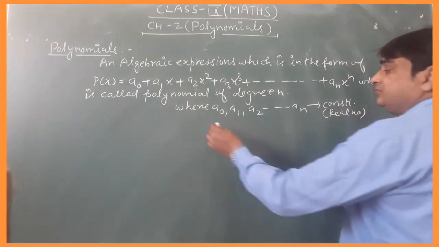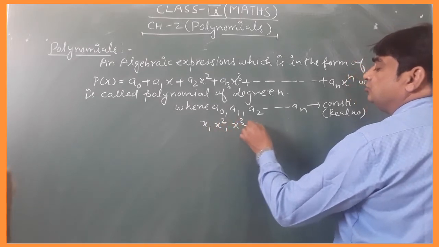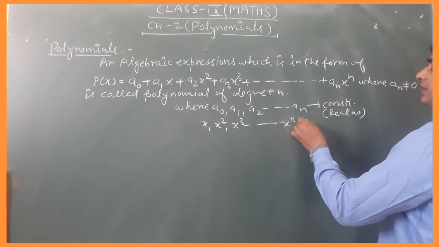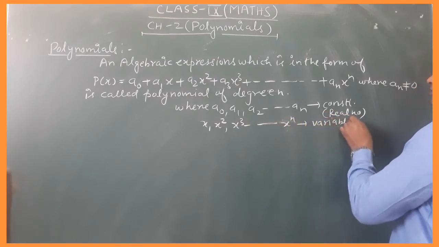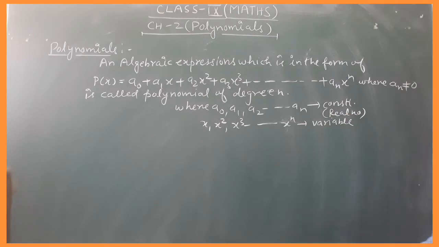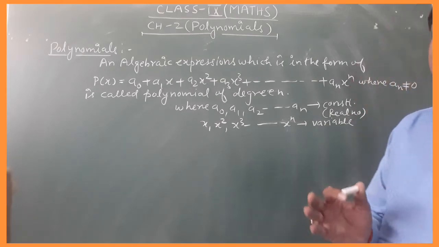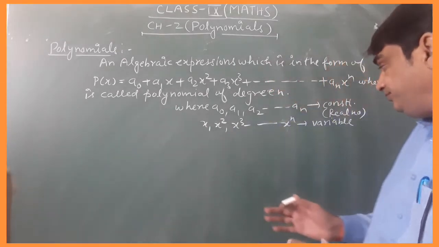And here x, x², x³, ... up to xⁿ are variables. Students, you already know that a constant has a fixed value, and the value of a variable will change according to the condition of the question.